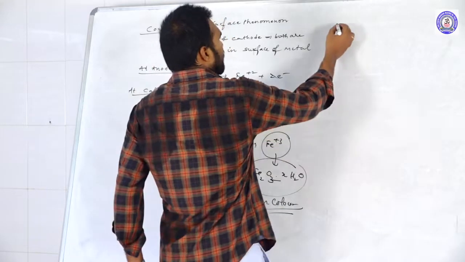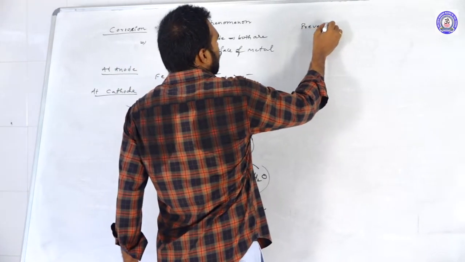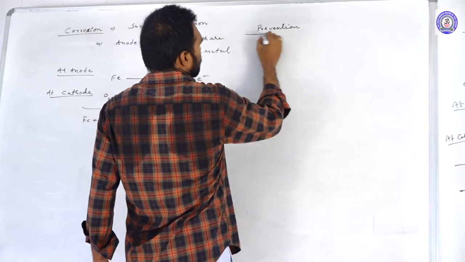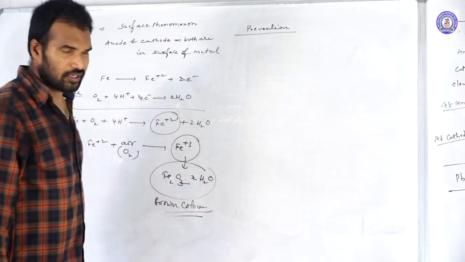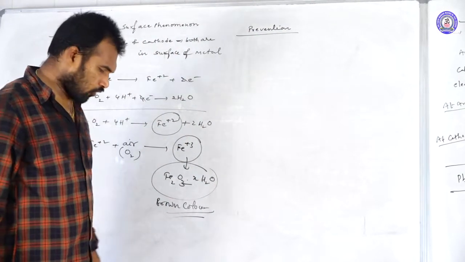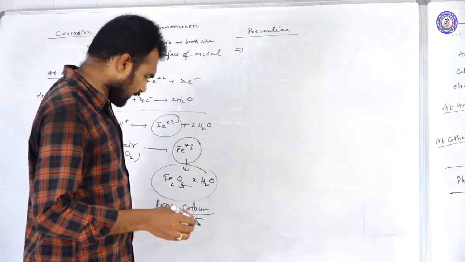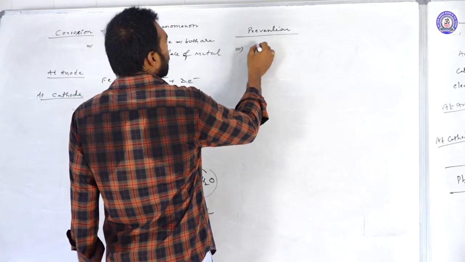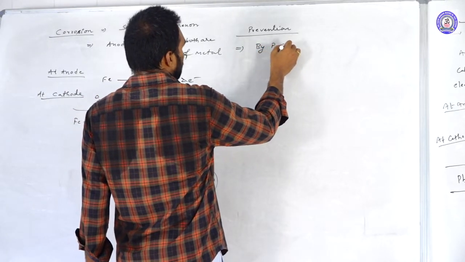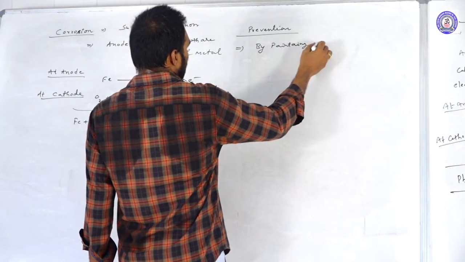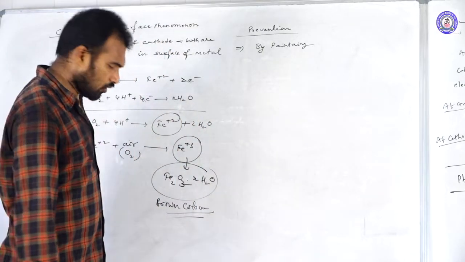Yes, how can we prevent it? Prevention of rusting. They may ask you a question on this one. Tell me, how can we prevent rusting? One thing is by coating, by painting, we can prevent the rusting of iron.